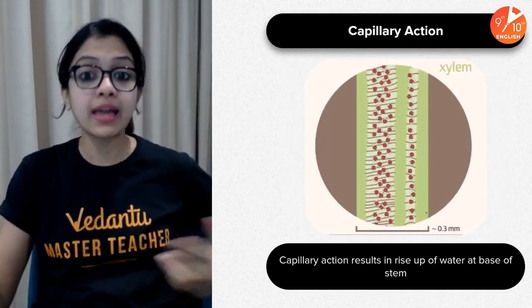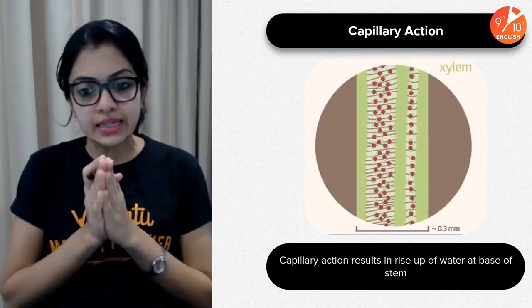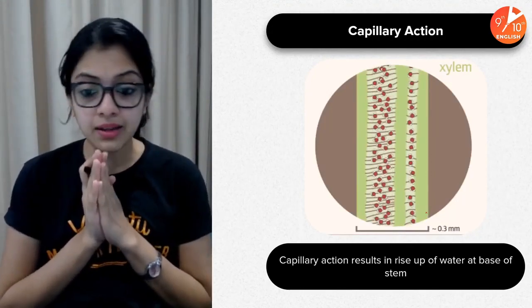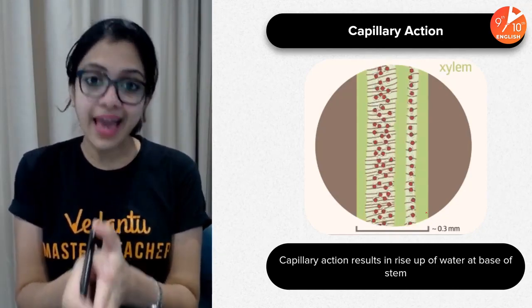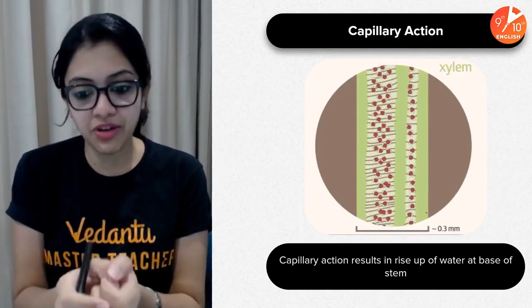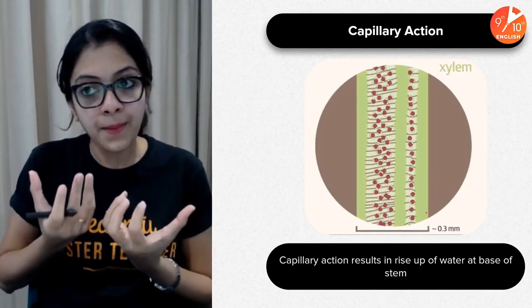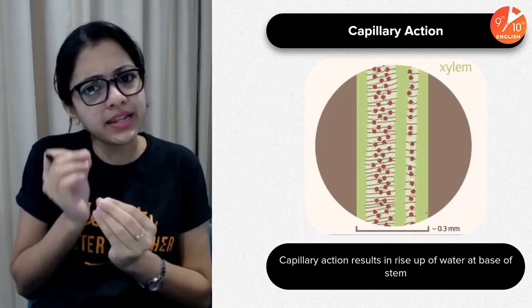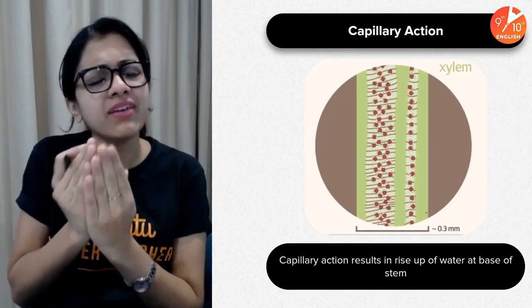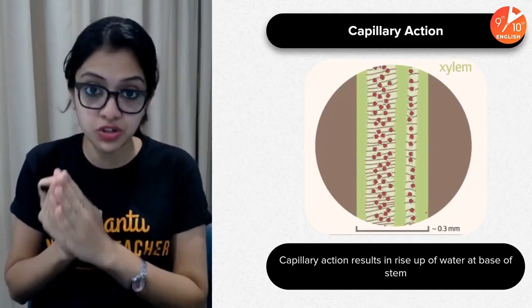Okay, now capillary action. So, talking about what capillary action is, capillarity or capillary action can be described as a kind of movement of some kind of fluid naturally within very, very tiny and thin tubular structures.